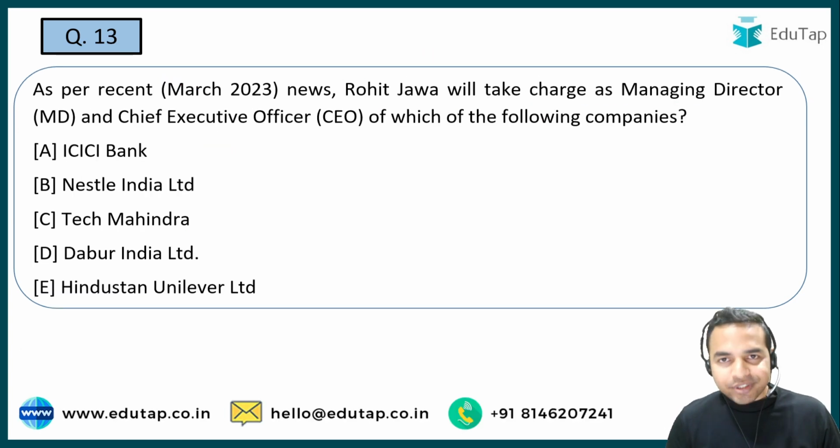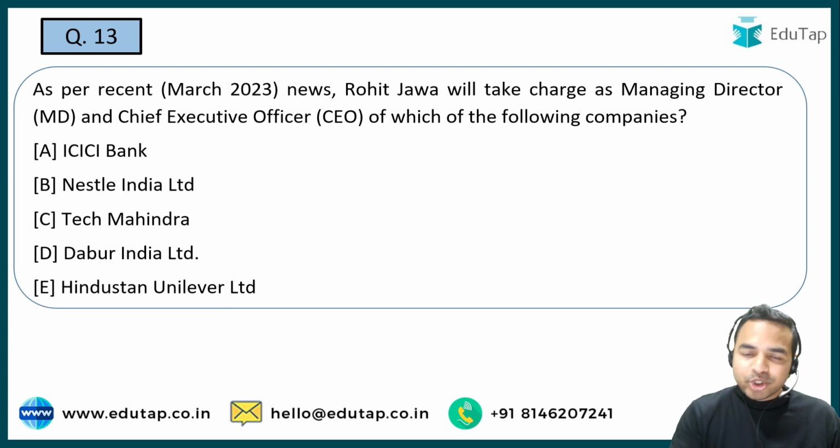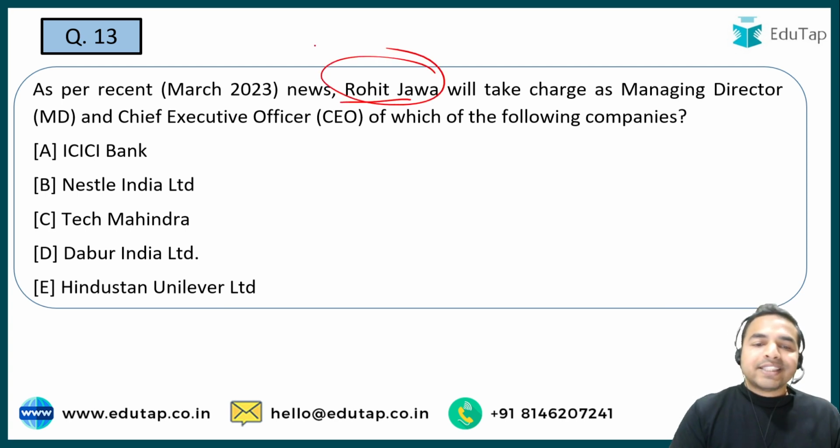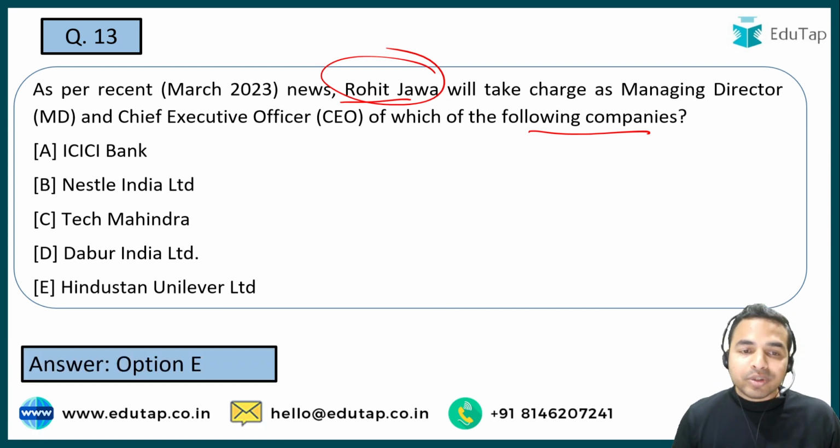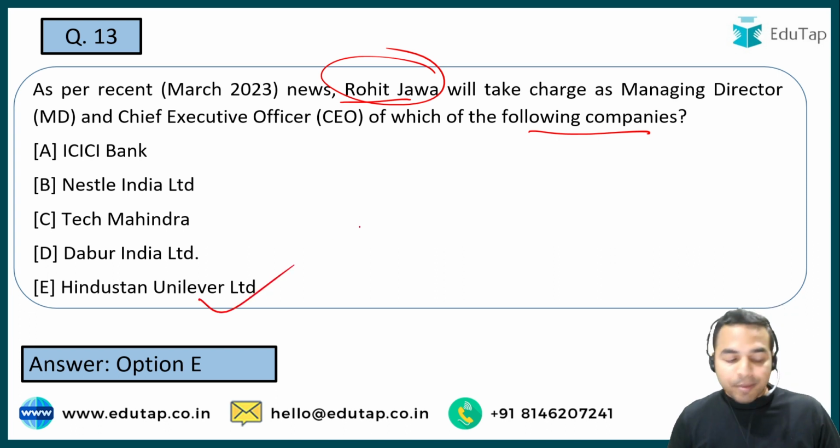बढ़ते हैं अपने अगले क्वेश्चन की तरफ, which is here on the screen. So Rohit Jawa will take over as MD and CEO of which of the following companies. So guys, recent appointments भी काफ़ी ज़रूरी हैं. जो बड़े बड़े ऑर्गेनाइजेशंस हैं, अगर उनके MD CEO चेंज होते हैं या फिर किसी ऑर्गेनाइजेशन के चेयरमैन चेंज होते हैं, तो वहाँ पर आपको बहुत ही ज़रूरी है याद रखना कि बेसिकली कौन है वो पर्सन जो कि रिसेंटली अपॉइंट हुए हैं. So here guys, when I talk about that, Rohit Jawa will become MD and CEO of Hindustan Unilever Limited. That is the right answer.